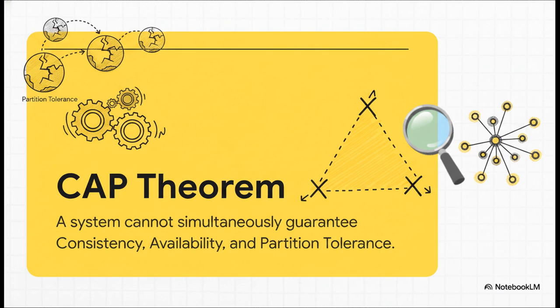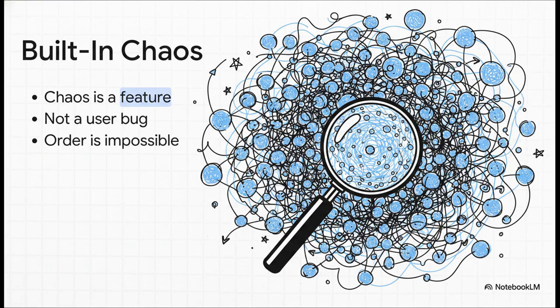Because social networks span the globe and absolutely have to tolerate delays or network partitions across countless servers, they are forced to sacrifice absolute consistency just to remain available. Think about trying to perfectly sync the feeds of hundreds of millions of users simultaneously across the entire planet. It physically cannot be done without breaking the whole system. So, what's the crucial takeaway here? It's that chaos and inconsistency are built-in physical features of these networks. They are not bugs, and they are definitely not anomalies created by one random user's retweet. It's just the structural baseline.